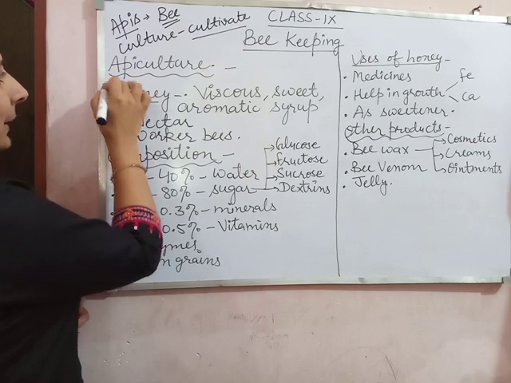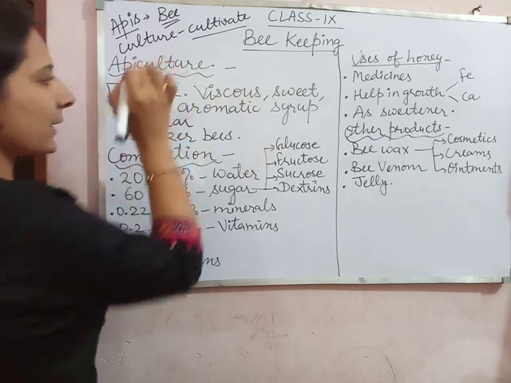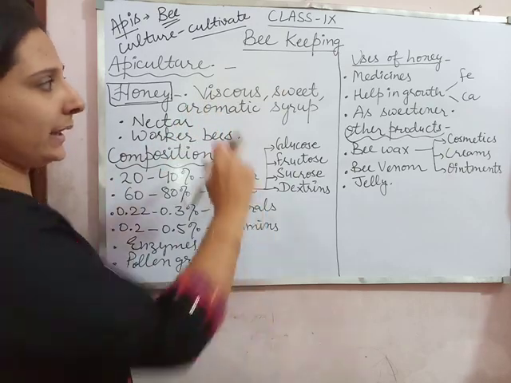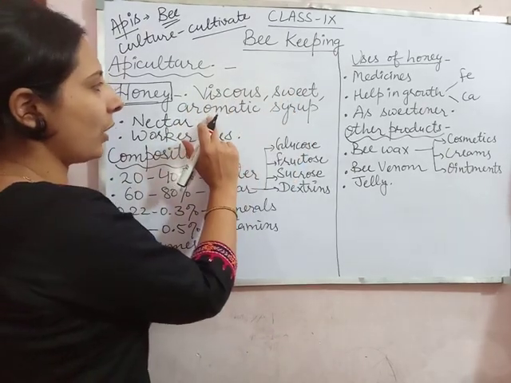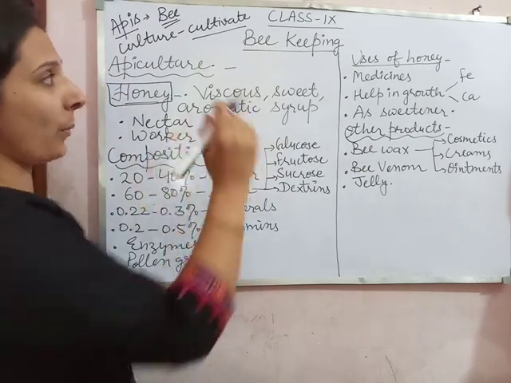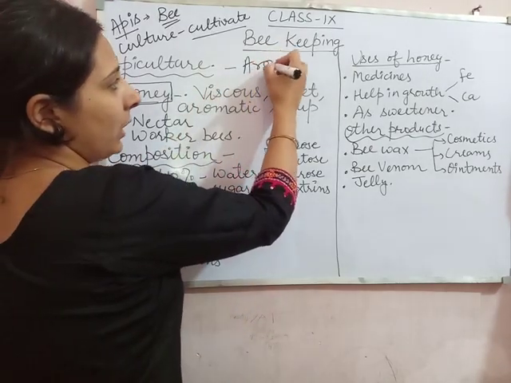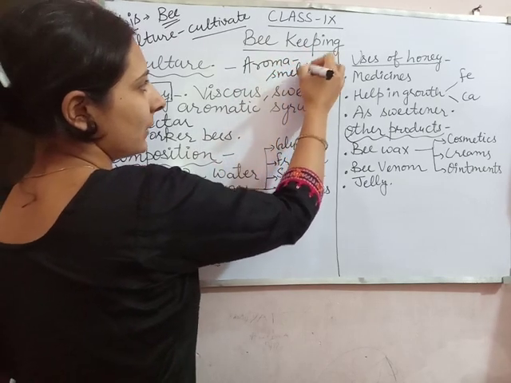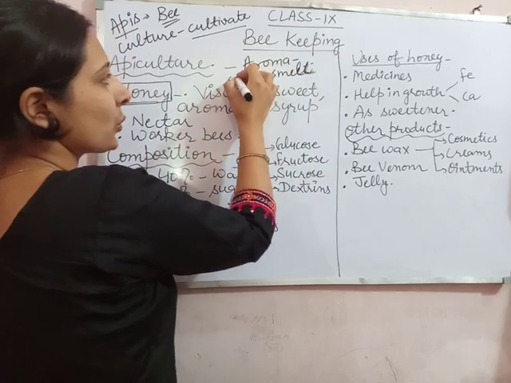Now, from apiculture, the main product is honey. What is honey? Honey is a viscous, sweet, aromatic syrup. Aromatic means having some aroma, and aroma means a sweet smell.